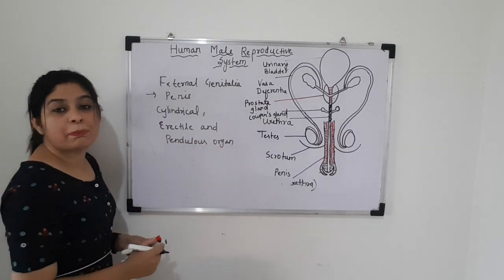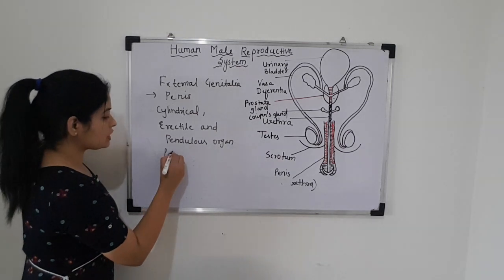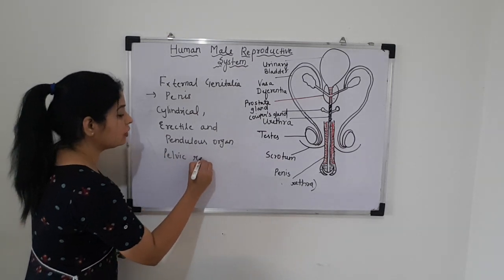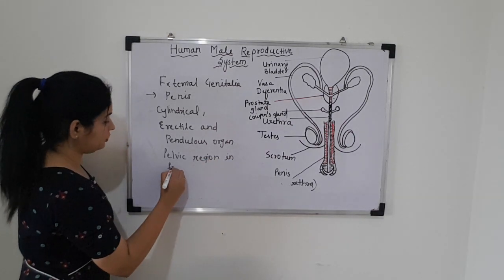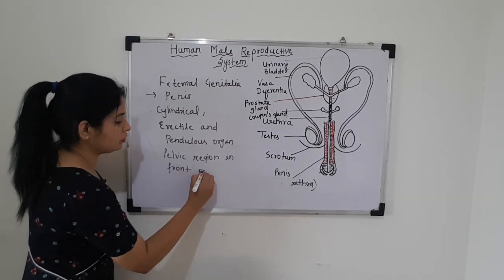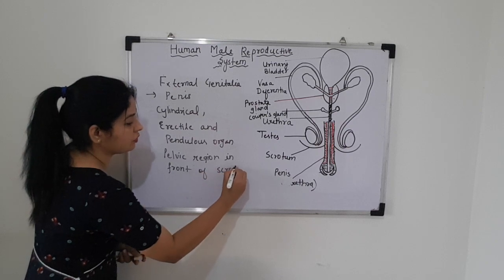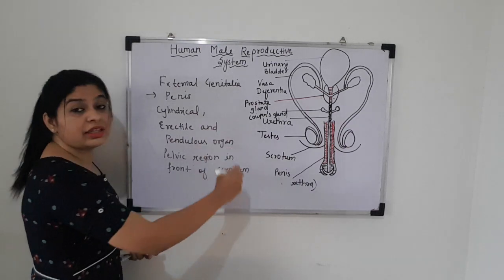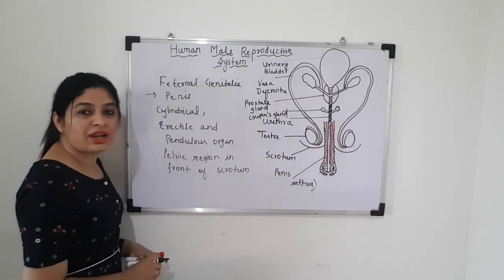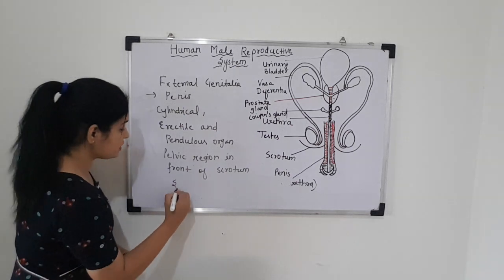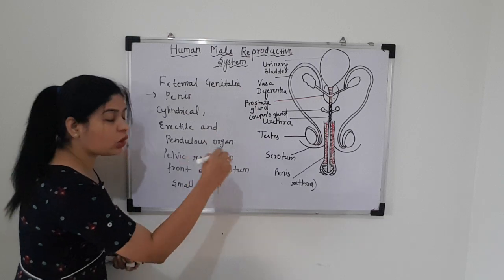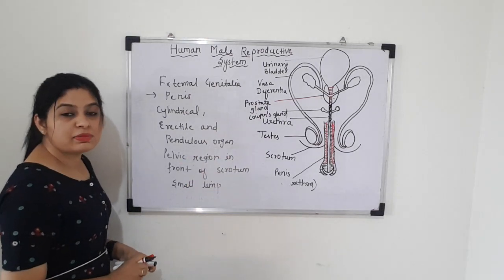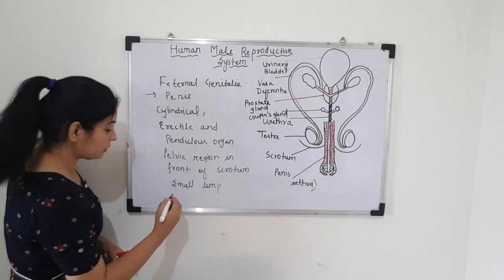It is present in the pelvic region in front of the scrotum. This penis is usually small and limp. But on sexual arousal, it becomes long, hard and erect.